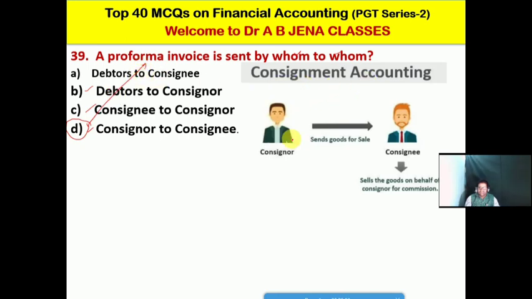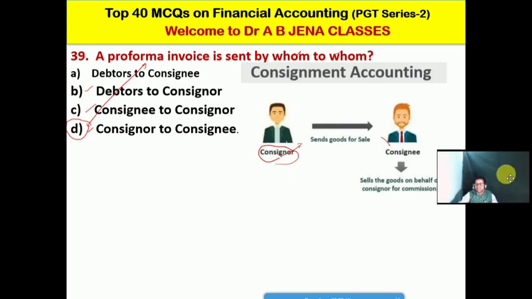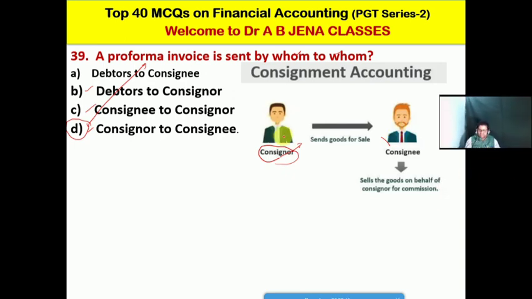So in consignment account, who is consignor? Consignor is a person who sends the goods for sale to the consignee. Then who is consignee? Consignee is a person who sells the goods on behalf of the consignor on the basis of a commission. Friends, I am hopeful that now you are clear what is the meaning of consignor and consignee.